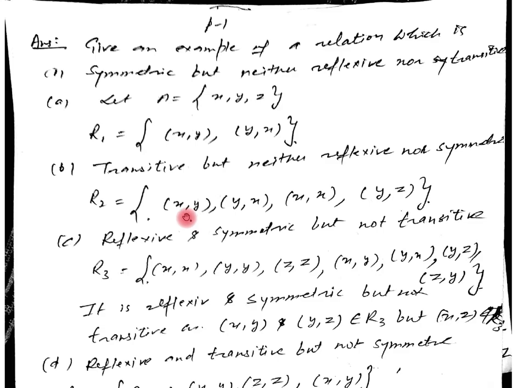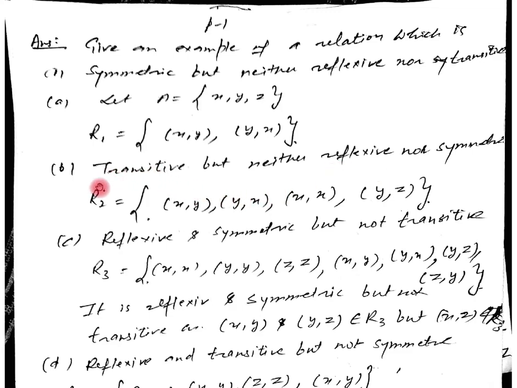Now I have considered xy, then we have yx, here is xx, here is yz. If yz is there, then zy is not there. So it is not symmetric. Now xx is there, but yy and zz are not there. So it is not reflexive.